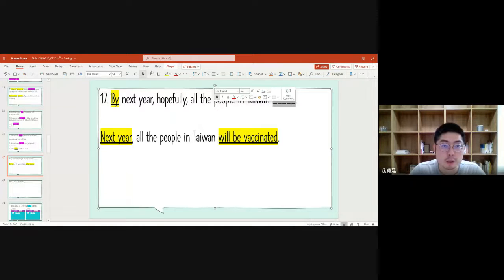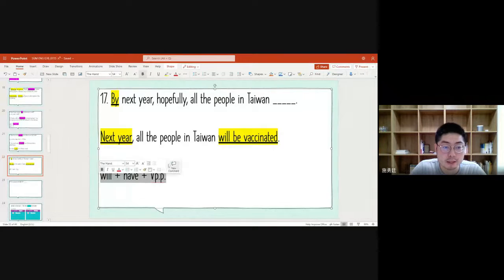So as we mentioned before, after the auxiliary verbs, probably you will use have PP, this kind of perfect tense to talk about something that should have happened already. And that's why we'll use this kind of will have tense.